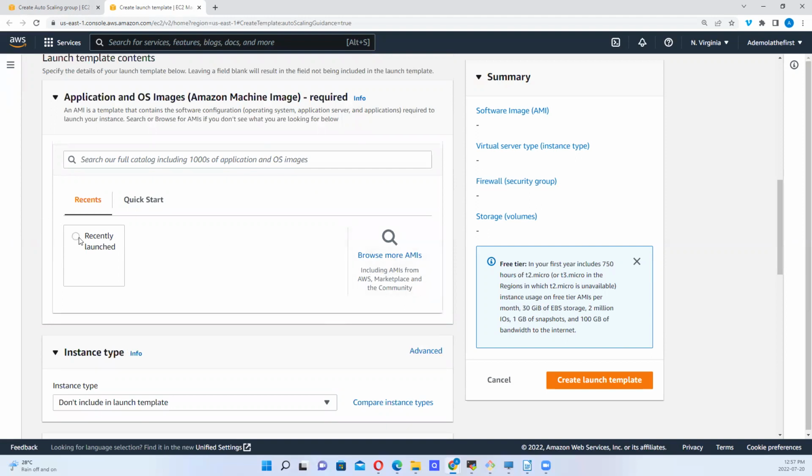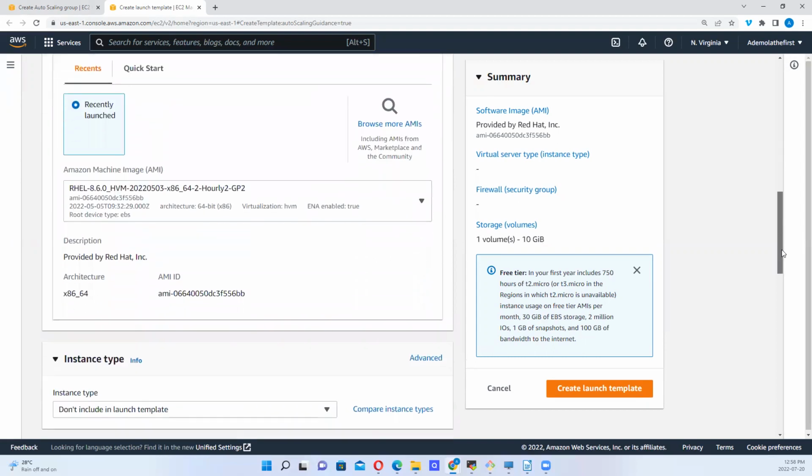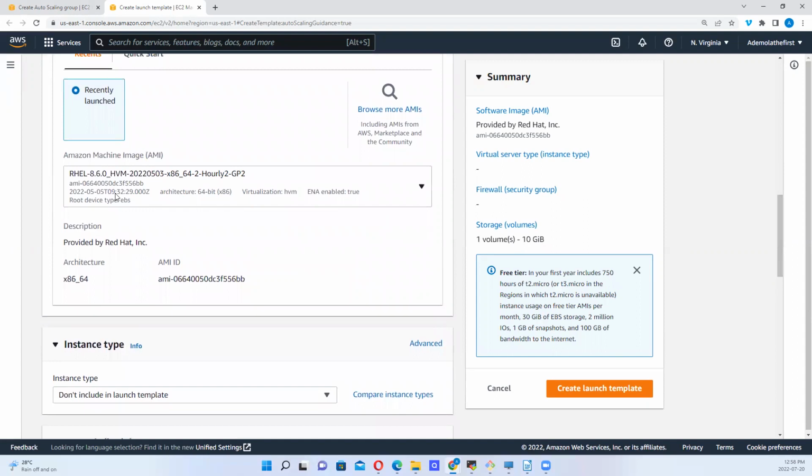So let's see recently launched. You can see recently launched. We launched Red Hat Server, right? This is what we launched recently. So we can use this, or we can choose to go and browse more AMIs, okay?